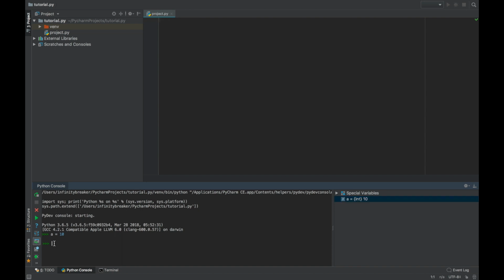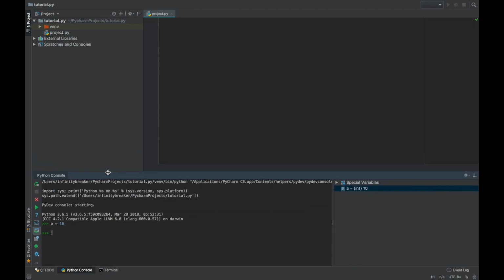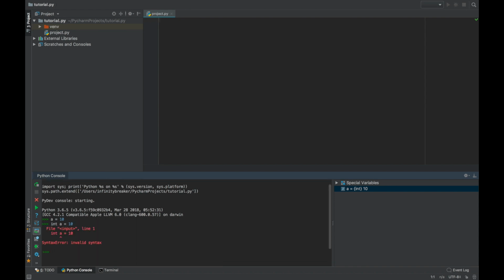So moreover, there is one more point to clear over here. In languages like C++ and Java, we have to declare the variable. We have to assign its type before assigning any value to it. Well, this is not the case with Python. Python auto assumes the type of the variable depending upon the value being assigned to it. So we can directly initialize the variables without typing something like int a is equal to 10. This is not the case with Python. When I click enter, it provides me with invalid syntax. So this doesn't work with Python.